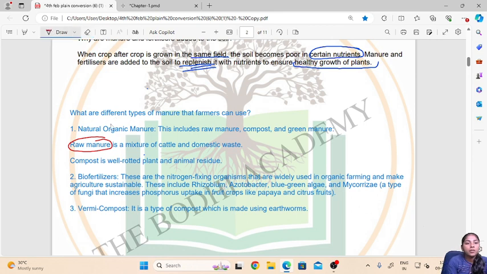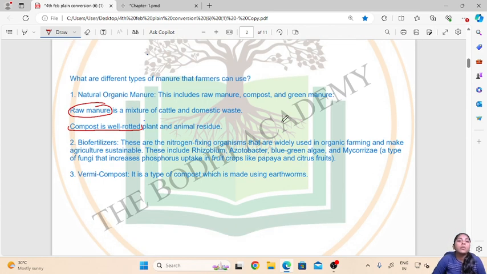It is the well-rotted plant and animal residue. So it should be completely decomposed by the decomposers, and then when we use it in the field, it is called compost. Then the second type of manure that can be used and is getting very popular these days is the biofertilizers. Now what are biofertilizers?